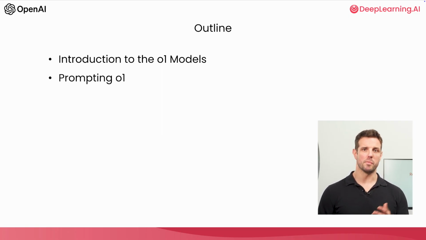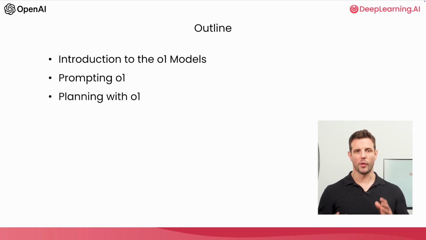Then, you'll learn about prompting the O1 models to get the best performance. The best way to prompt O1 is pretty different from earlier models. You'll then learn how to use O1 to solve complex, multi-step tasks with planning. In this case, optimizing a supply chain logistical challenge using an O1 orchestrator with a 4.0 worker. You'll use combinations of models together, O1 for planning a sequence of tasks, and faster, less expensive models for task execution. After that, you'll use O1 to do some coding.